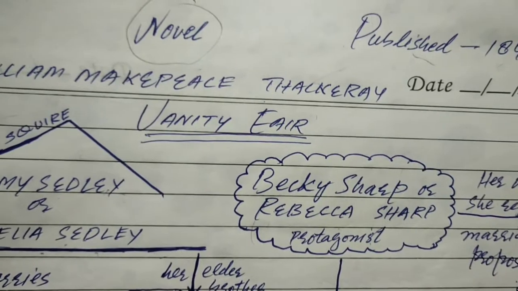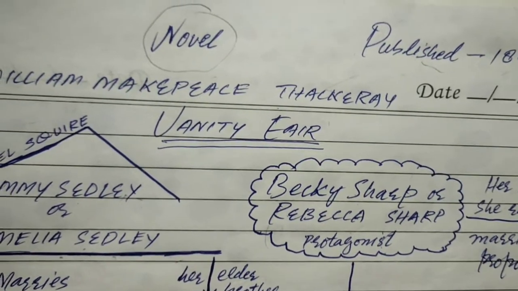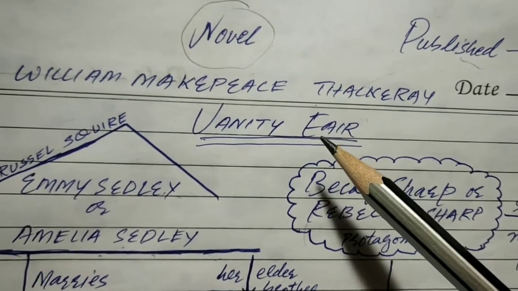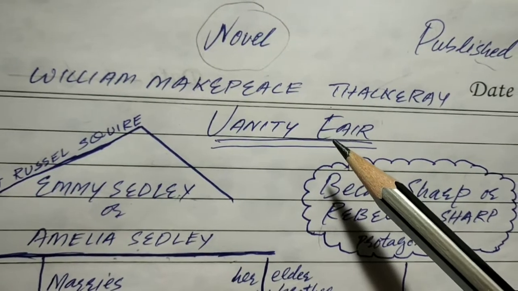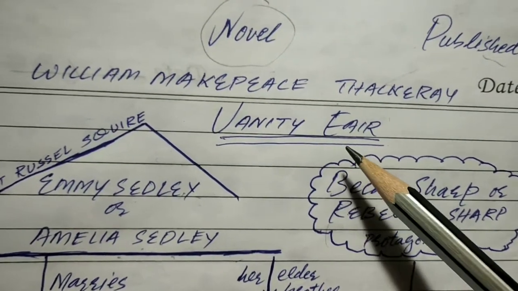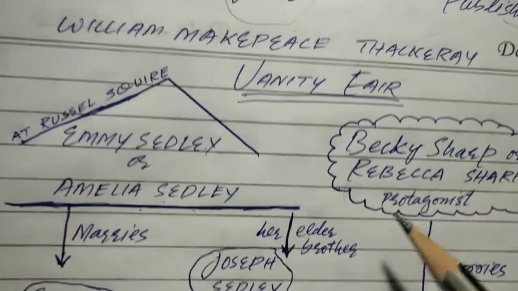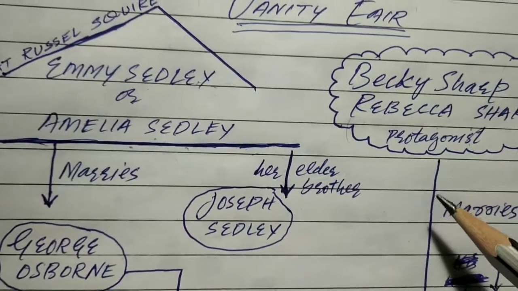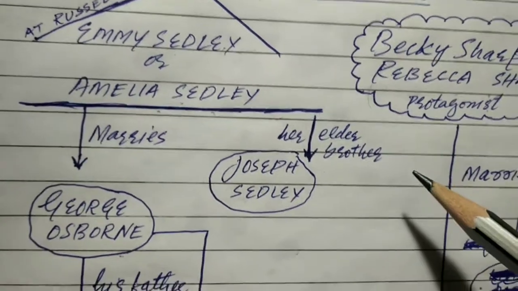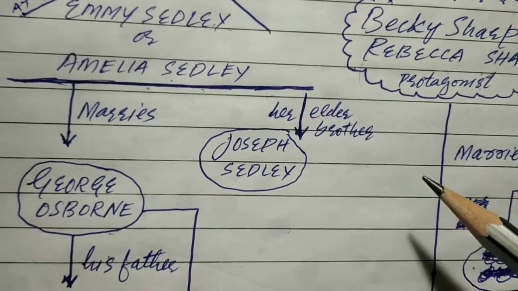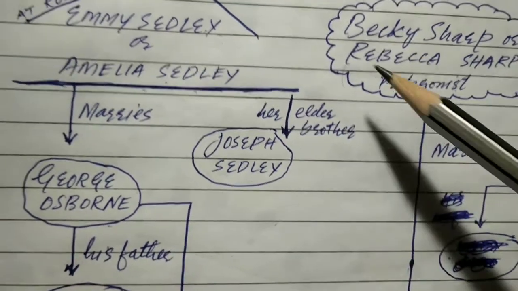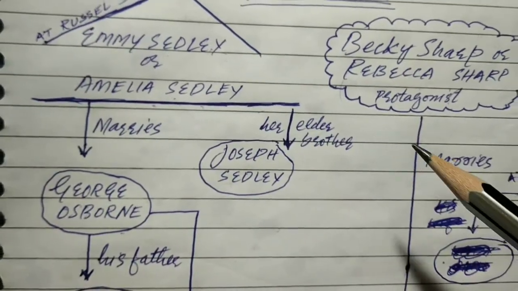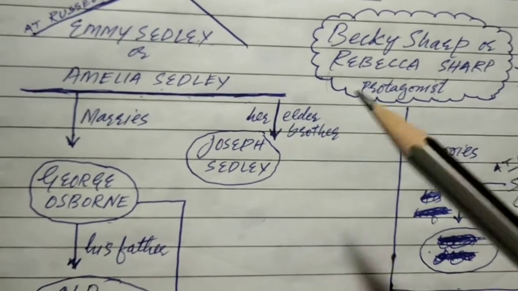There's a novel, one of the important British classical novels written by William Makepeace Thackeray. It's published in 1847, and the name is Vanity Fair. In this novel, there are lots of characters, so many that you cannot remember all of them. Rather, some important main characters of this novel are mentioned here.